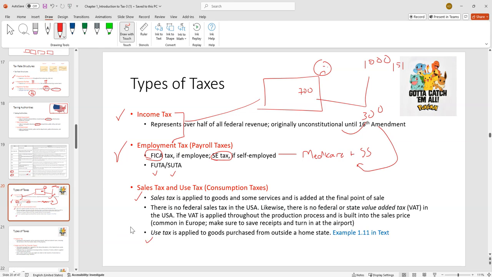Sales tax and use tax. Sales tax is at the final point of sale.